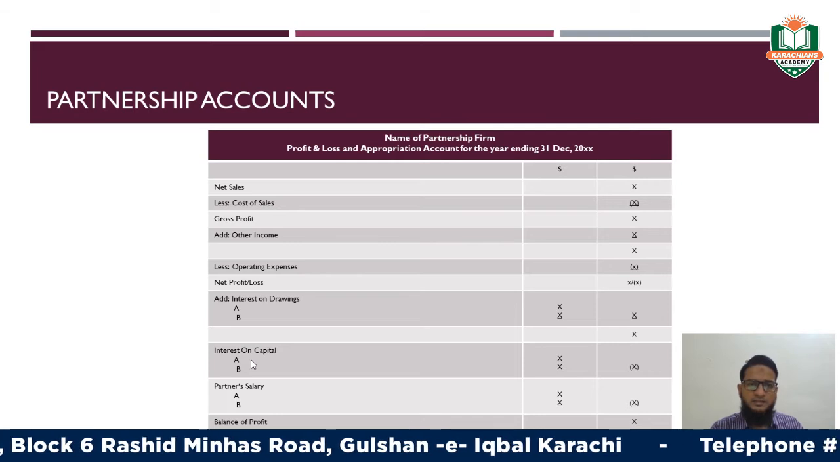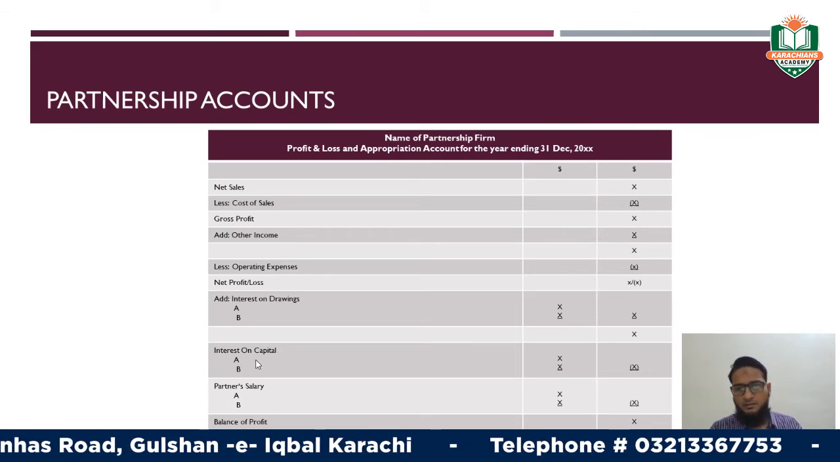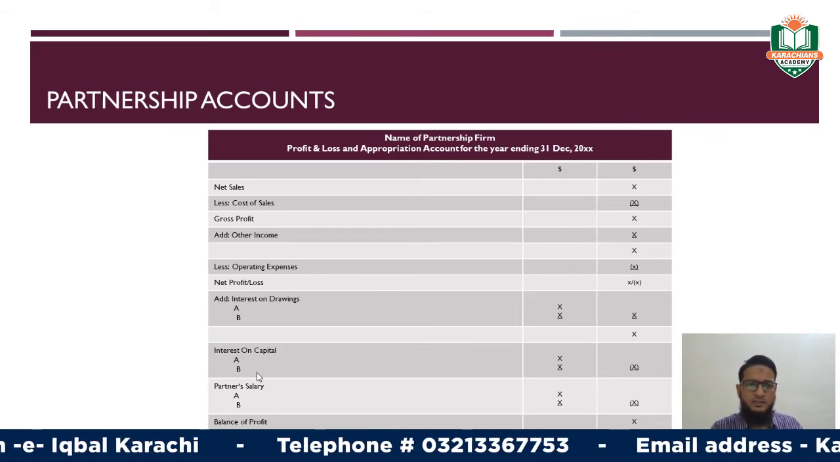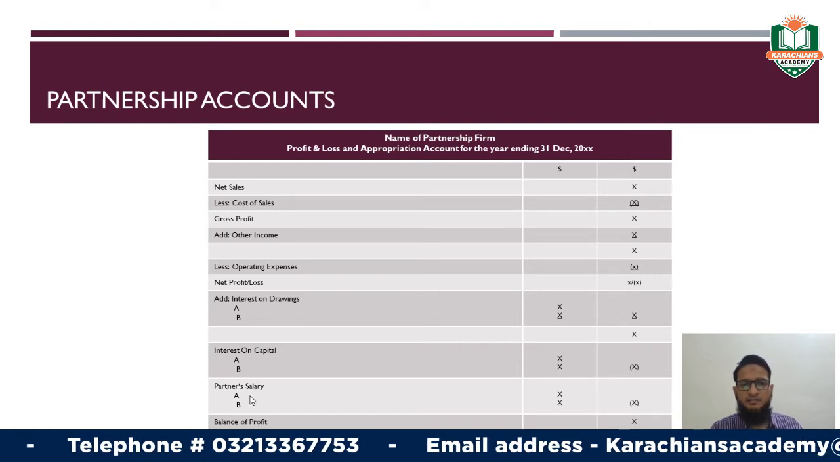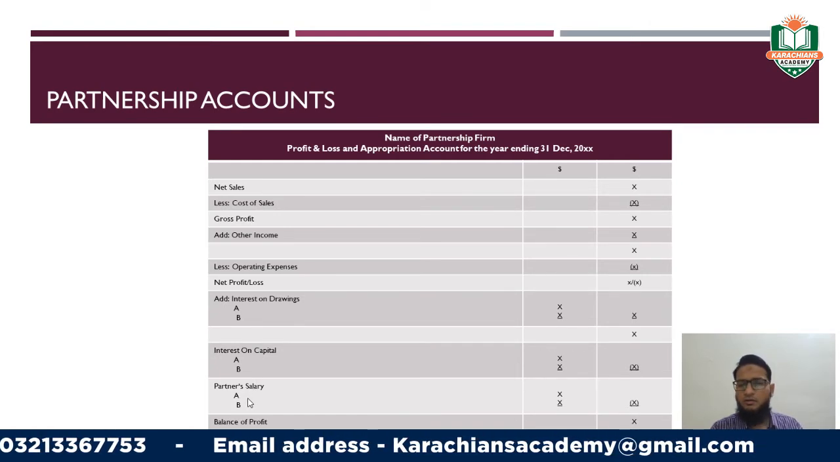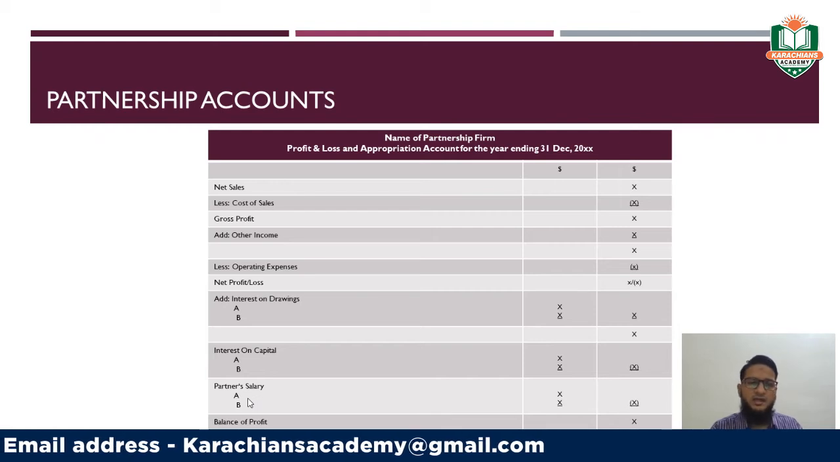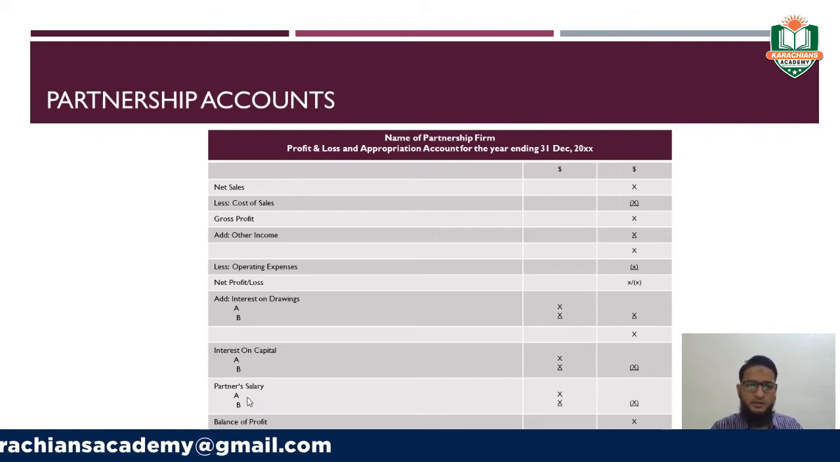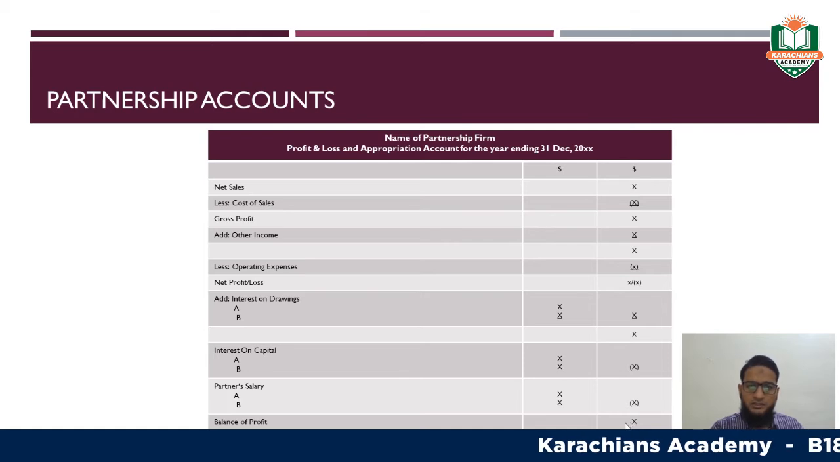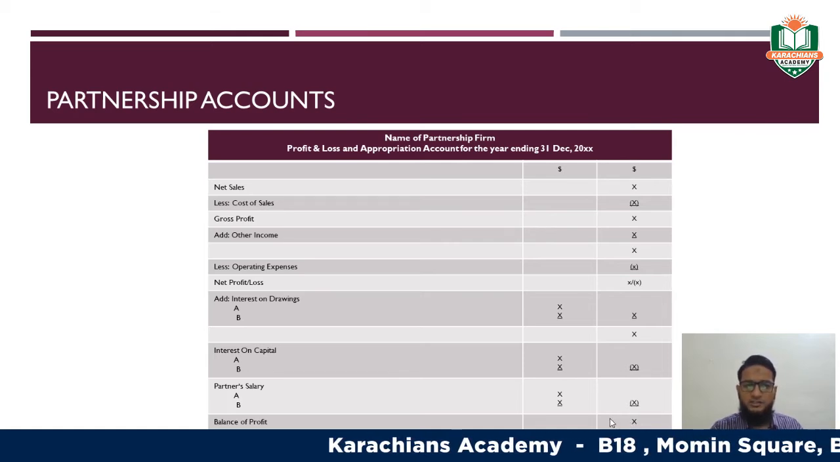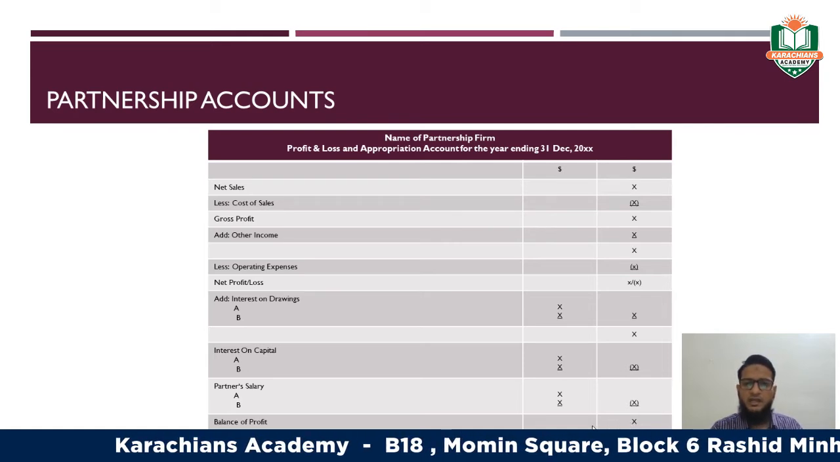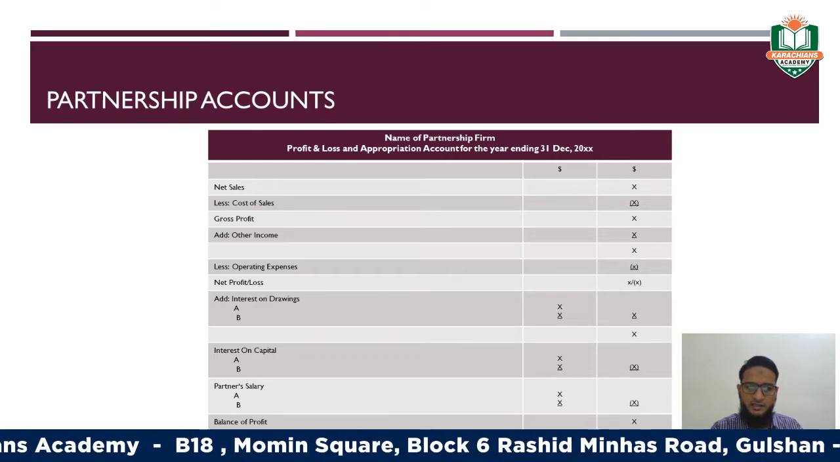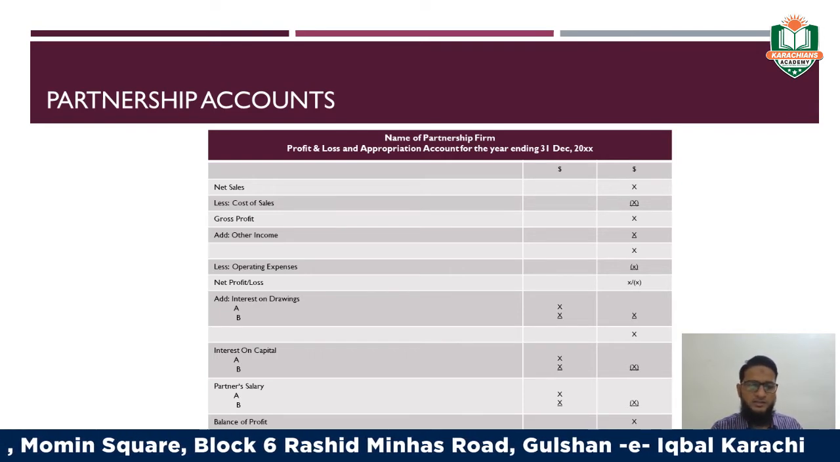Then deduct the interest on capital, right? Similarly, the partners' salary, if anyone or both or all of the partners are receiving salaries, should also be deducted from here, right? Similarly, you will find out the balance of profit. Now, finally, you have to distribute that amount of profit among the partners in the ratio given in your question, right?